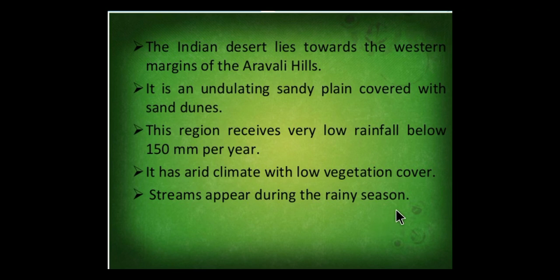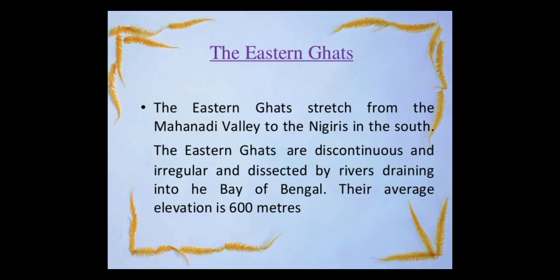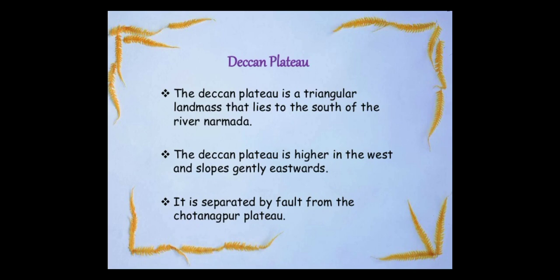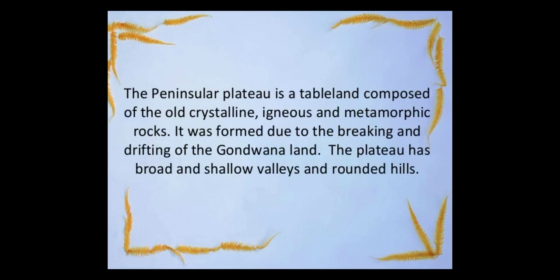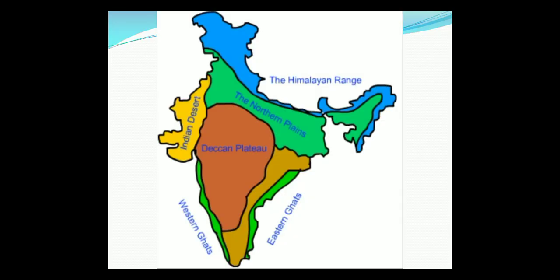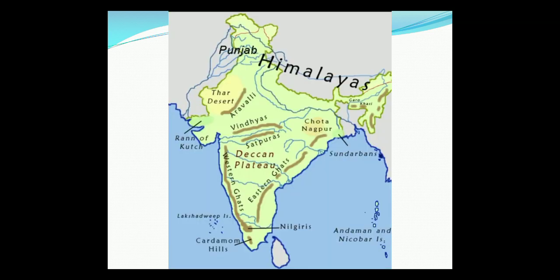Now, if we go back and see on the map where our desert is located, my dear students, you can see this Indian desert, also known as the Thar desert. Fine. This is the Thar desert here, and the margins of the Aravalli hills we can see here.